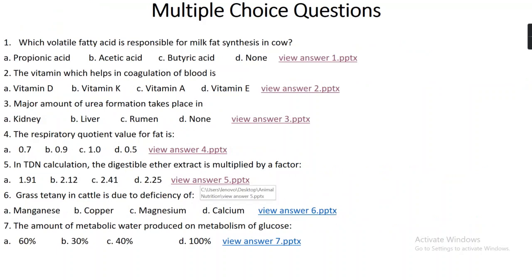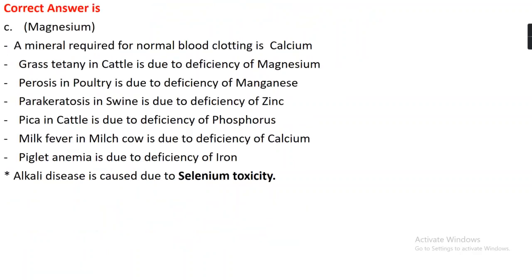Question number 6. Grass tetany in cattle is due to deficiency of option A manganese, option B copper, option C magnesium, option D calcium. The right answer is option C, that is magnesium. The mineral required for normal blood clotting is calcium, and grass tetany is caused due to deficiency of magnesium.